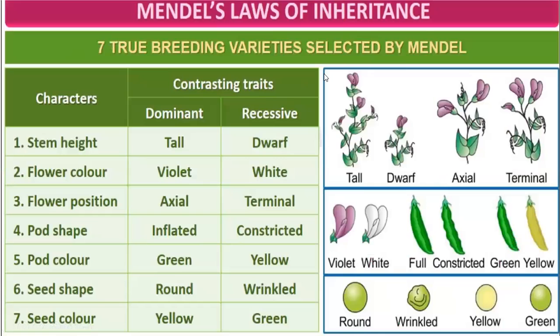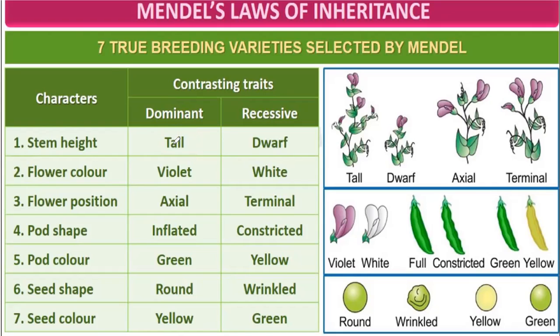So in this way, Mendel conducted experiments. He did not take only one character, he selected 7 characters. These characters were, first, stem height. There are 2 alleles of height: one is tall, one is dwarf. When a cross is done between a tall plant and a dwarf, the tall plant is dominant.